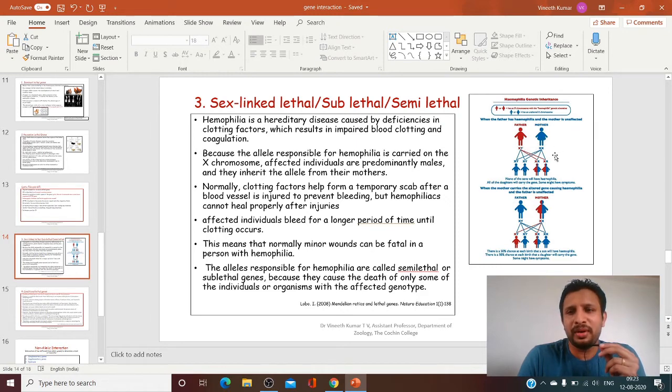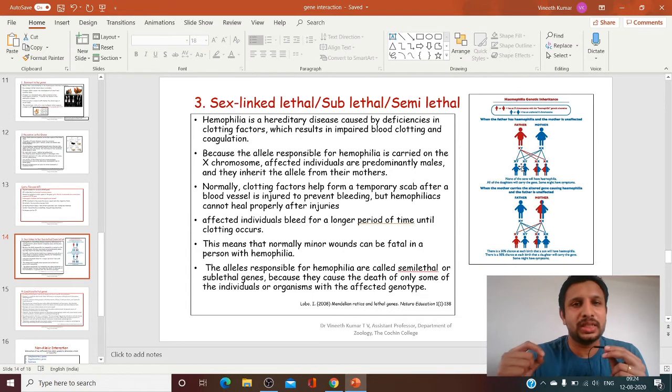In the case of a mother, she donates one of her X chromosomes to her sons. So for a male, the X chromosome comes from the mother and the Y chromosome from the father. Never does the father donate his X chromosome to the sons. The father donates his X chromosome only to his daughters and not to his sons.